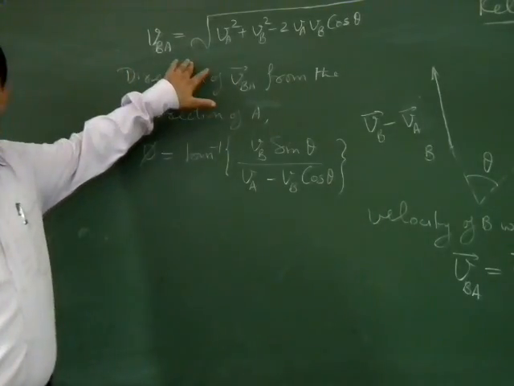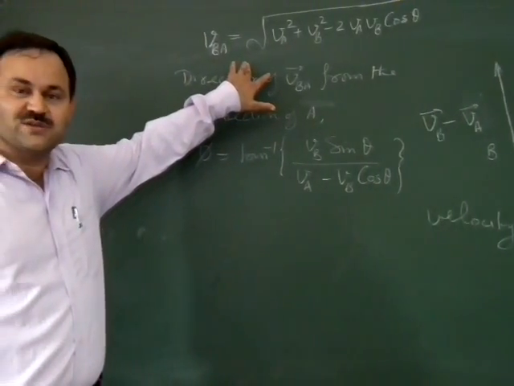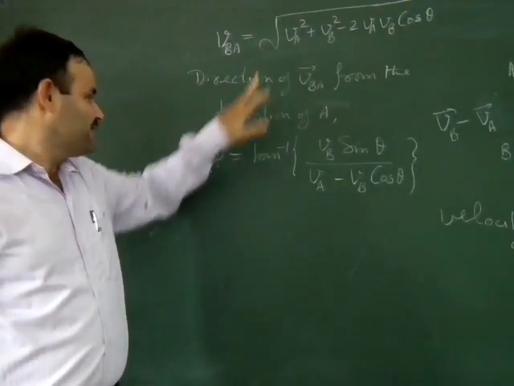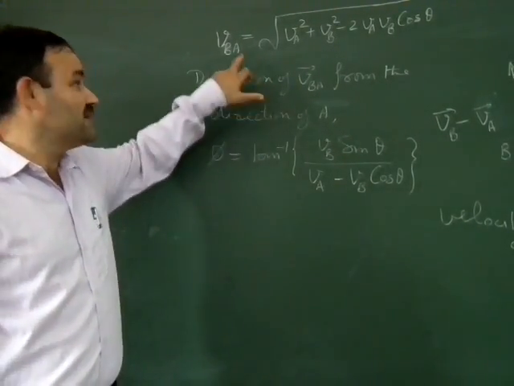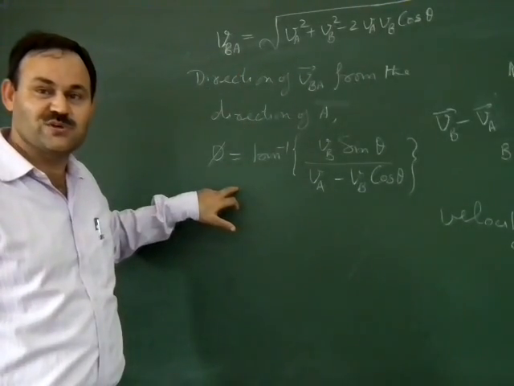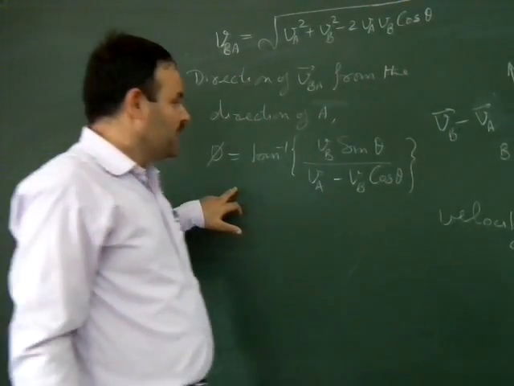It means the first expression will give the magnitude of the velocity of B as seen by A, while this expression will give the angle made by VBA from the direction of motion of A.